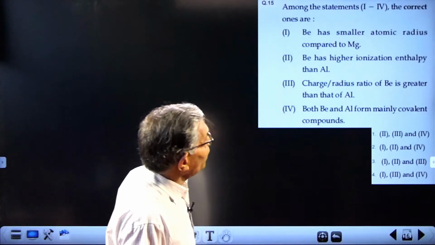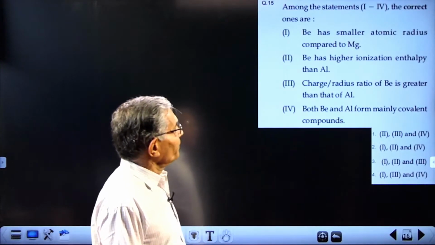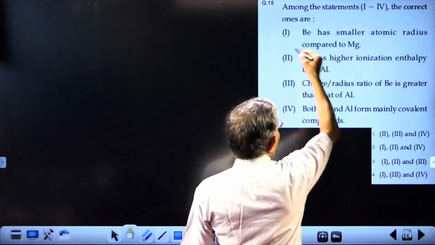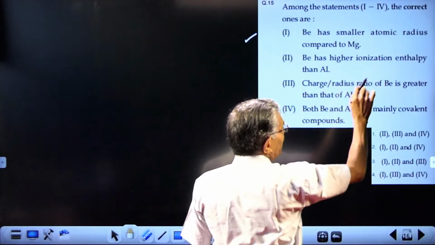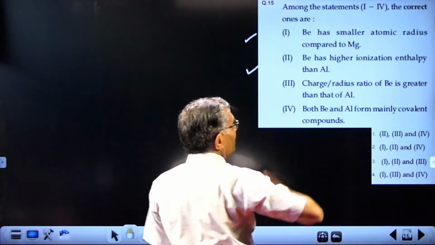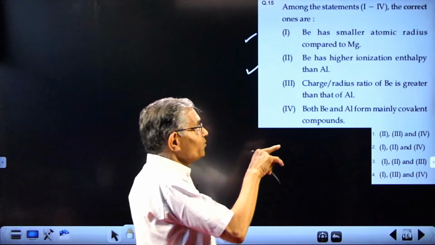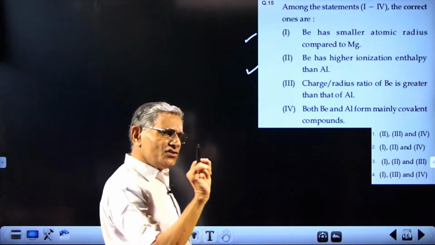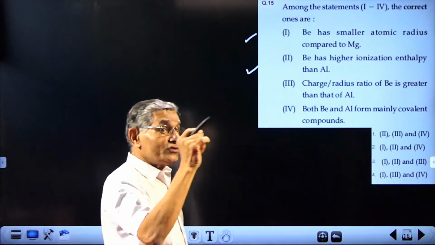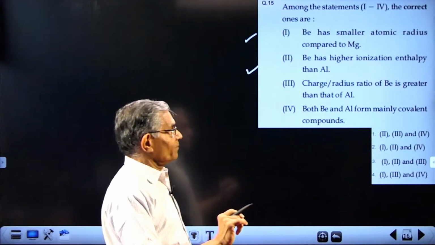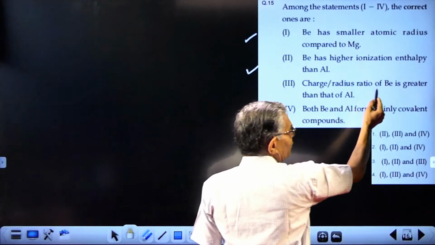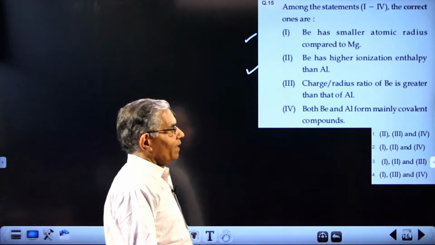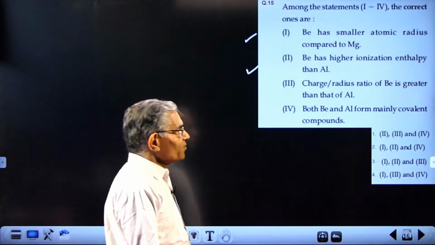Next question 15. Among statements 1 to 4, the correct ones are: in the periodic table, beryllium has smaller atomic radius, correct. Beryllium has higher ionization energy than aluminum, correct. But the charge to size ratio is not the same. Beryllium has 2 positive charges and small size, but aluminum has 3 positive charges and its size is also small. So the charge to radius ratio of beryllium is actually less than that of aluminum.